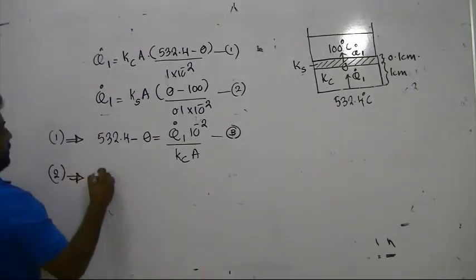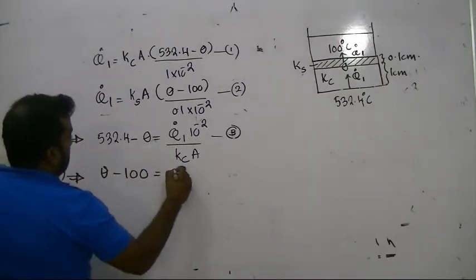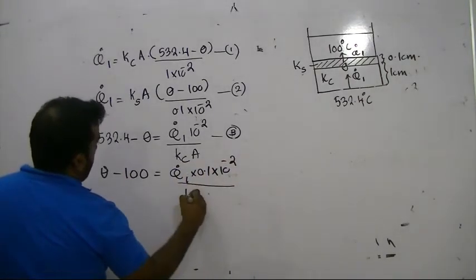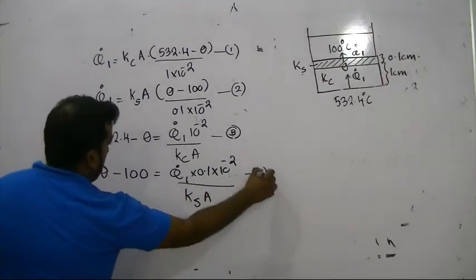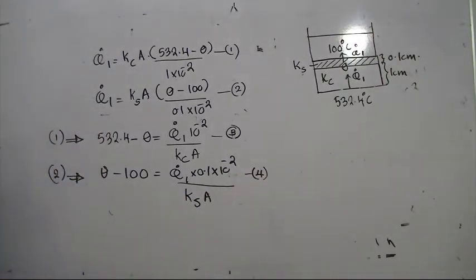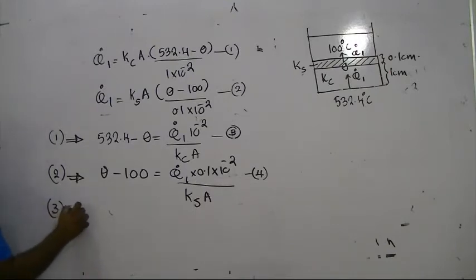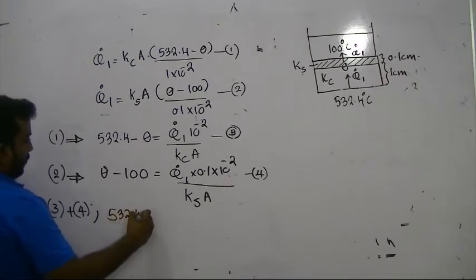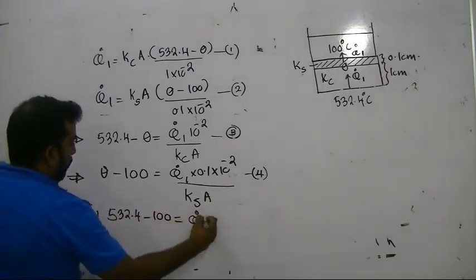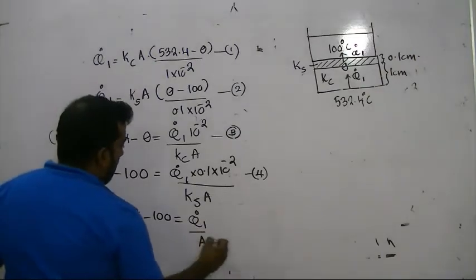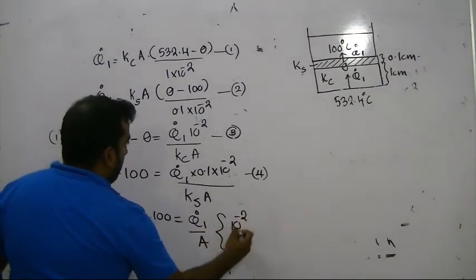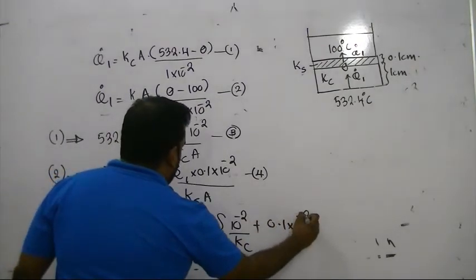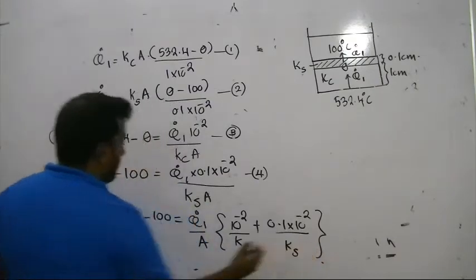From equation number 2, theta minus 100 is Q dot 1 times 0.1 times 10 to the power minus 2 over Ks times A. Add both the equations, 3 plus 4, theta cancels off. 532.4 minus 100 equals Q dot 1, area common, times 10 to the power minus 2 over Kc plus 0.1 times 10 to the power minus 2 over Ks.